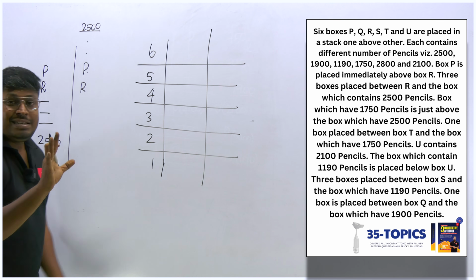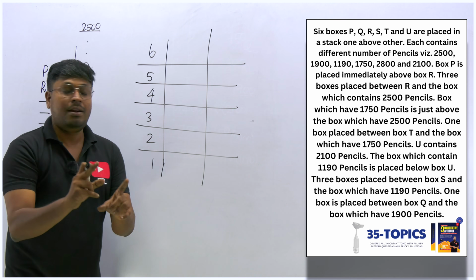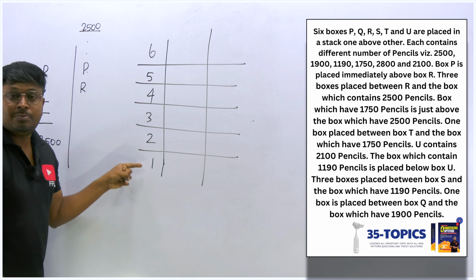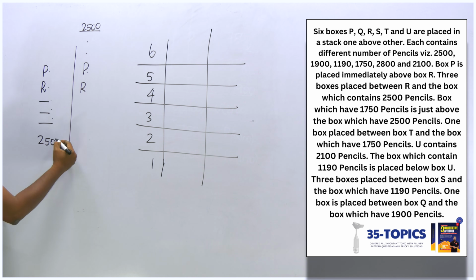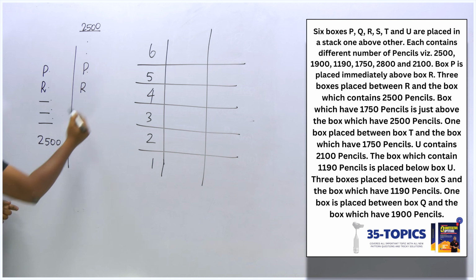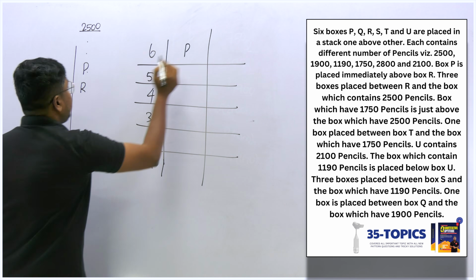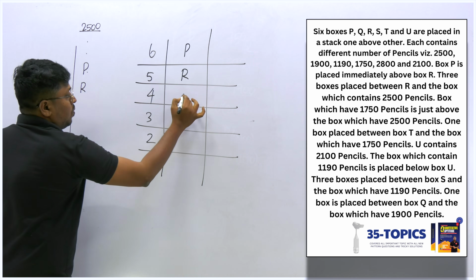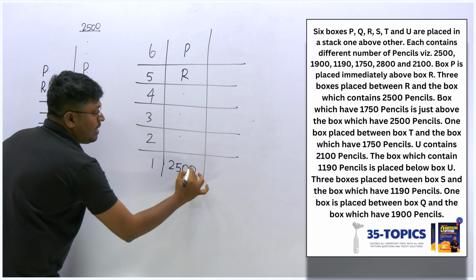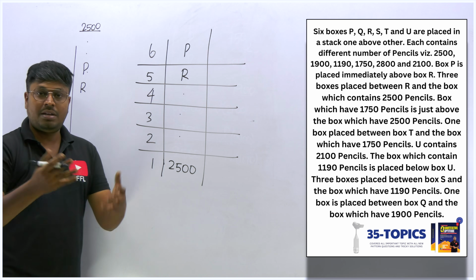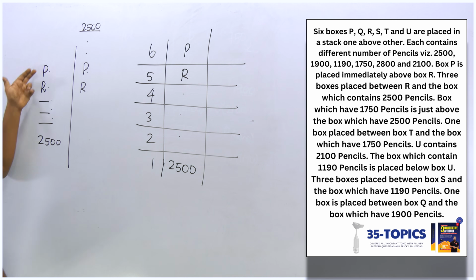When we look at the clue here, we already know that totally there are only 6 boxes. Here if you count 1, 2, 3, 4, 5, 6, already 6 got filled. So we can directly fix here. So P, R, then 1, 2, 3 gap, and this will be 2500. So directly I have fixed one possible, because totally we have 6 boxes and all the 6 have been fixed here.